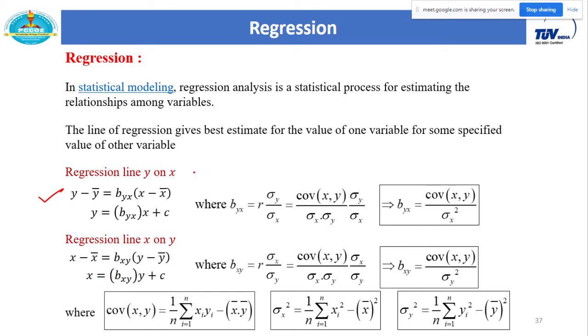So at the end, y on x means y is equal to f of x, and x on y means x is equal to f of y. Just try to remember these two definitions. The regression line y on x means y equals a function of x, and the regression line x on y means x equals a function of y with some constant. And we know that it is actually a straight line. Byx is the slope, here Bxy is the slope, and c is the intercept. I will not go into detail about this line, but it is a straight line.